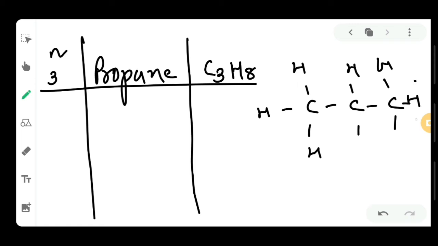It is 8 atoms of hydrogen. 3 plus 3 is 6, and on the left side and right side 2 hydrogen atoms are there. So you can easily draw this diagram. Sorry students, it's actually linking. Okay, so now propane is clear.